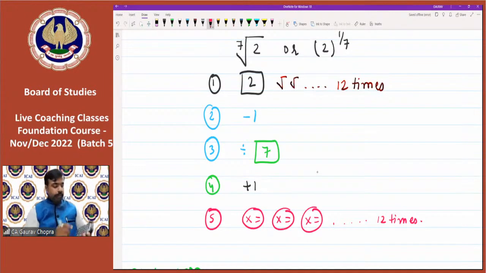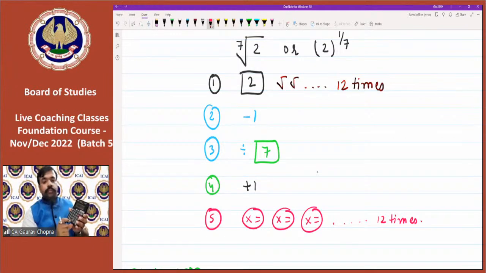So let's try. I have typed 2 and then press root 12 times. 1, 2, 3, 4, 5, 6, 7, 8, 9, 10, 11, 12. After this, minus 1. Done. Then divided by 7. Then plus 1. And at last press into equal to.